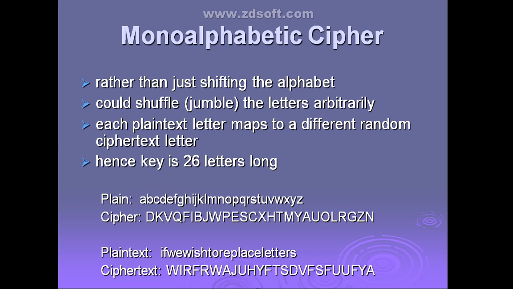Just see here. Here what I told, the key size is 26 letters long. See, now plain text is there and you are getting here cipher text. Now see here, is there any ordering? How have they replaced the letter with another letter? A is replaced with D. That means what is the key size they have taken? It is 3. Right? To replace B, it is replacing it with K.